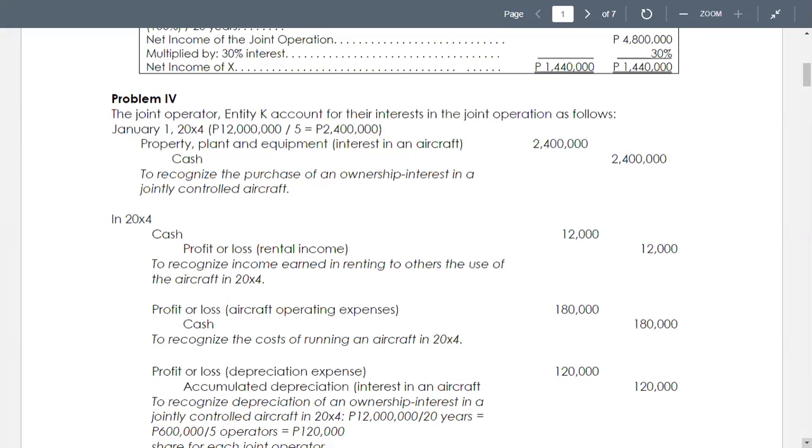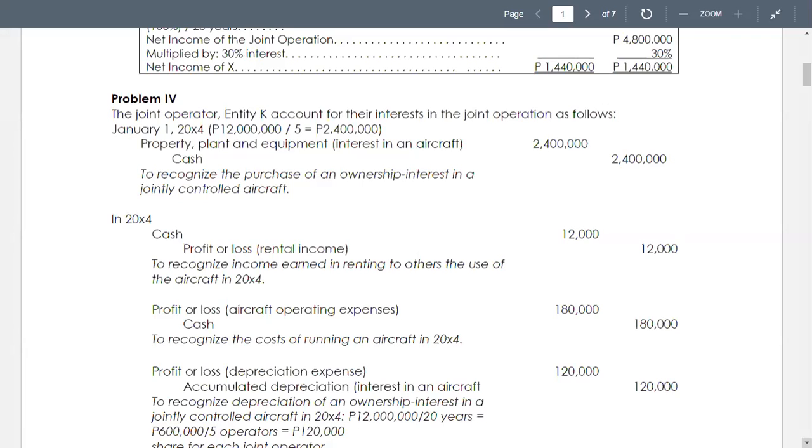In 20X4, now we have the debit to cash for 12 million. That's not the correct amount. It's not 12 million, but the correct amount is 456,000. Now please make corrections.